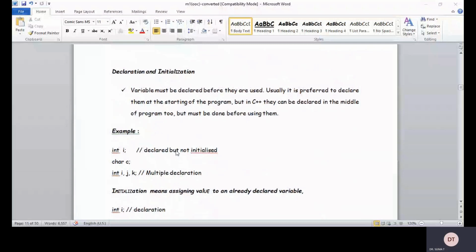In C they are declared at the starting of the program, but in C++ they can be declared in the middle of the program too, but it must be done before using them. So initialization means assigning the value to the variable.